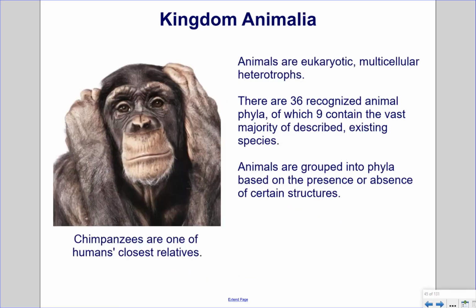Kingdom Animalia. Animals are eukaryotic, multicellular heterotrophs. There are 36 recognized animal phyla, of which 9 contain the vast majority of described existing species. Animals are grouped into phyla based on the presence or absence of certain structures. Chimpanzees are one of humans' closest relatives. They are grouped into the same phyla as we are because they have similar body plans.